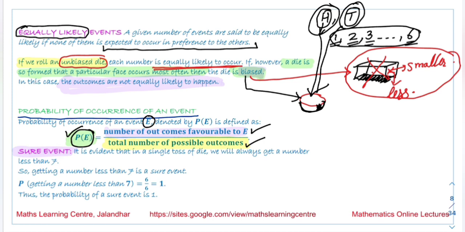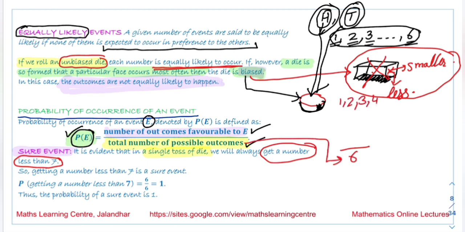So suppose I am talking about the single toss of a die, and the event we are talking about is that we will obtain a number less than 7. So what is the probability of this? The total number of possible outcomes is 6. It can be 1, 2, 3, 4, 5 or 6.